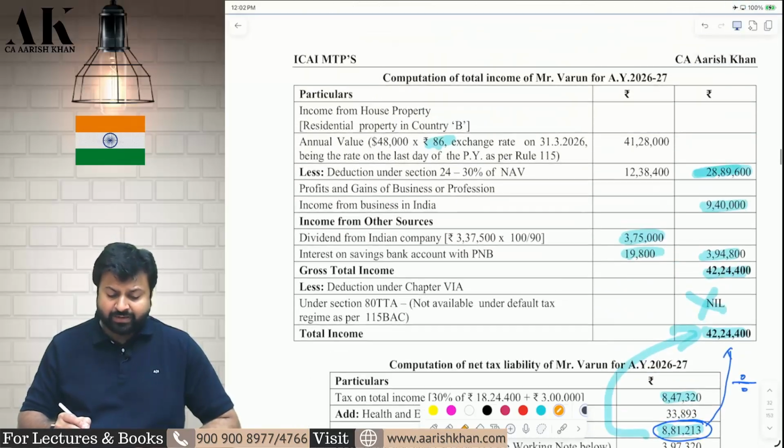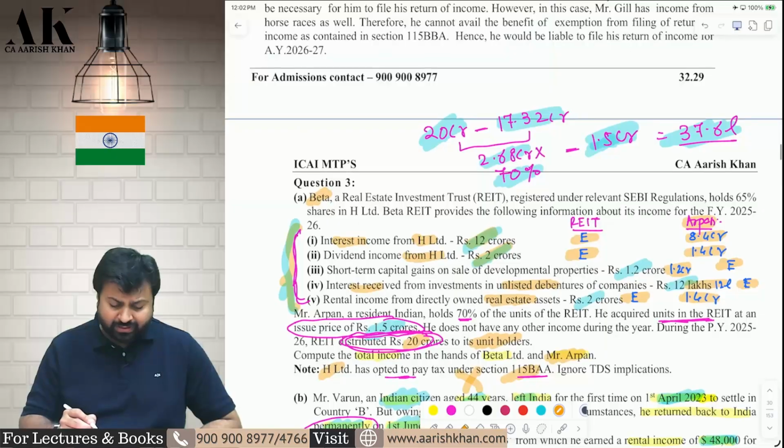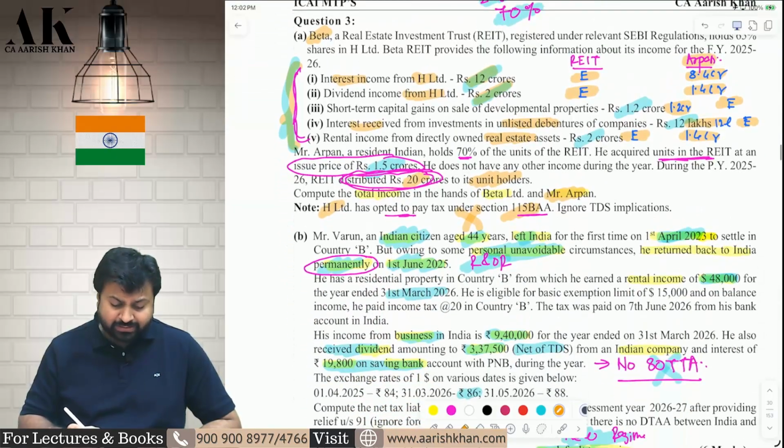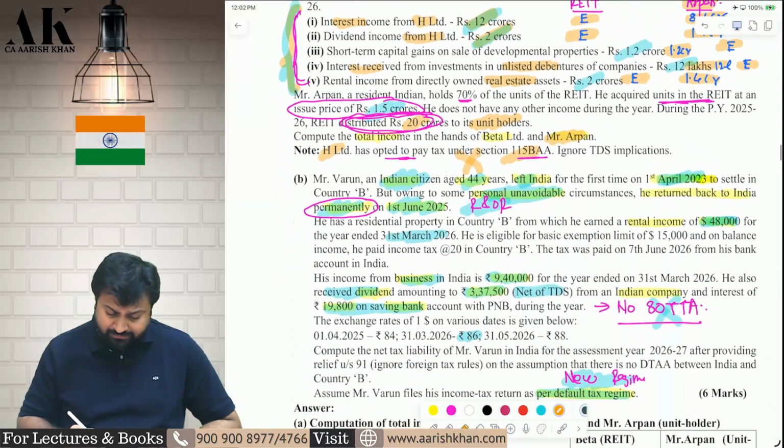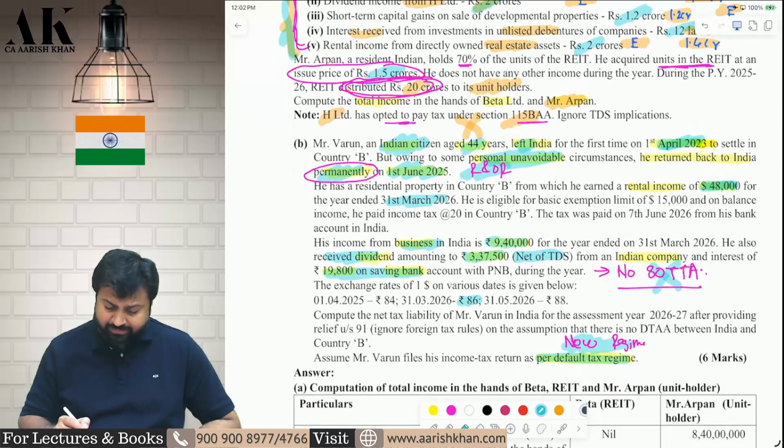Now we will find out the average rate in the country. There is only one income where you are doubly taxed. So the average rate in the country. Which country is it? Country B. What is the average rate in country B, sir? See, how much tax is he paying?